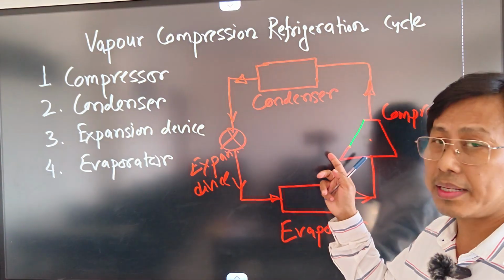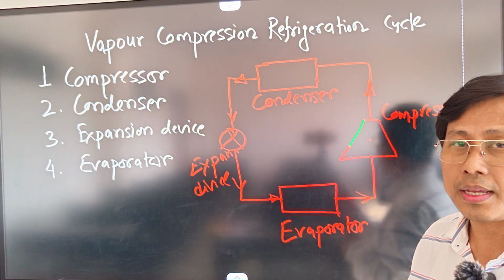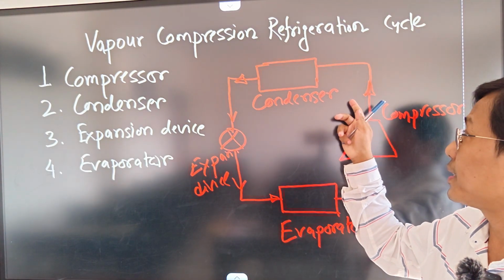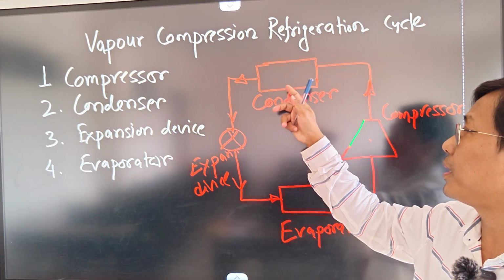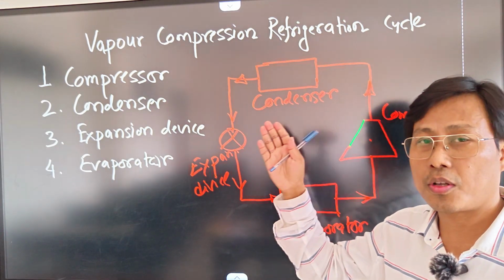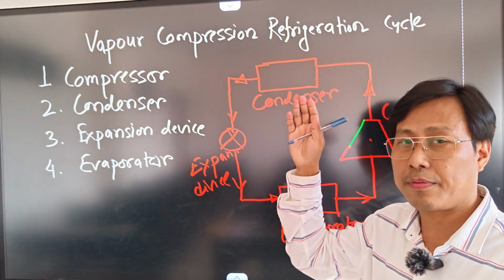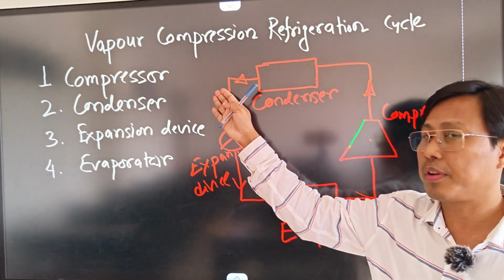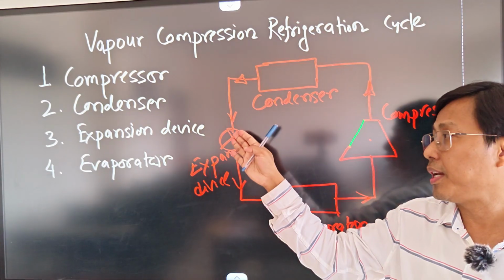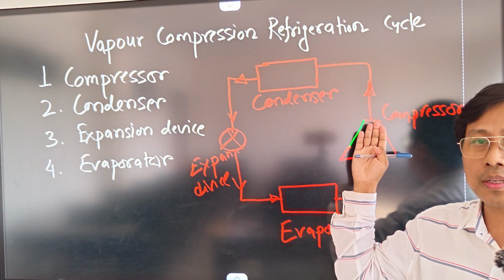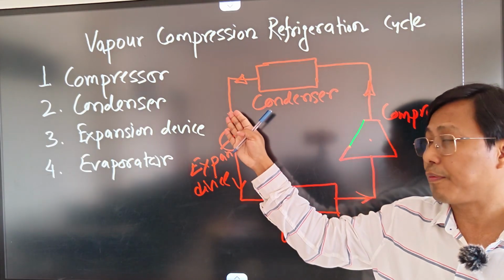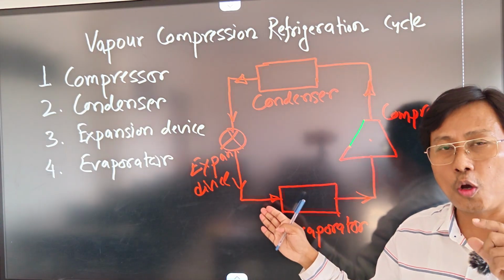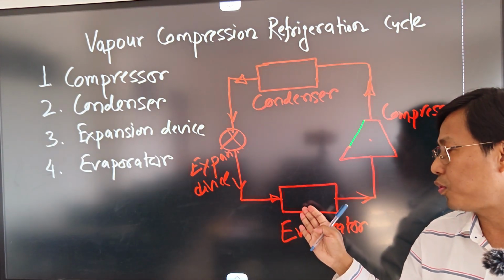A refrigerant inside the compressor will be compressed. After compression, the pressure of the refrigerant will be increased. This gaseous refrigerant will come to the condenser, where the condensation process will take place, so the gaseous refrigerant will be converted into liquid refrigerant. After the condenser, the liquid refrigerant will come to the expansion device. Here the opposite process of the compressor will take place, where the pressure of the refrigerant will decrease. So the liquid refrigerant will have a low pressure, and then it will come to the evaporator.